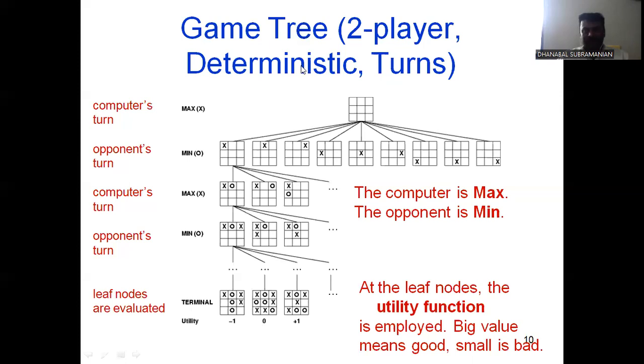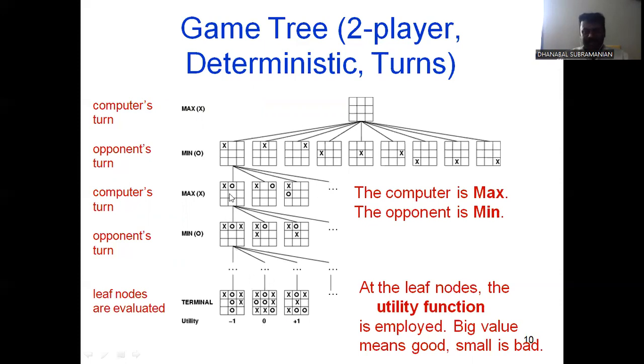Okay, game tree: two players, deterministic, turns. Computed turns alternate between maximum and minimum. This is the starting position, where the game starts. Then the minimum levels have nodes 1, 2, 3, 4, 5, 6, 7. These are the different types of sequence. If you travel in this sequence, you have three important branches: the left side, the mid side, and the right side. If you travel on the left side, you have three more branches, and it continues up to the end of the game.